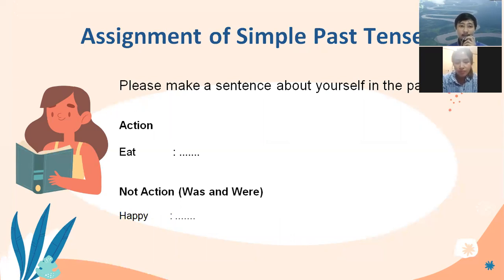So right now, please make sentences about yourself in the past. I divide it into two: action or not action. Please use the word eat for action and the word happy for not activity. Please make it now. First, I want to make an example using eat for action. Bonita ate an apple for breakfast yesterday morning.